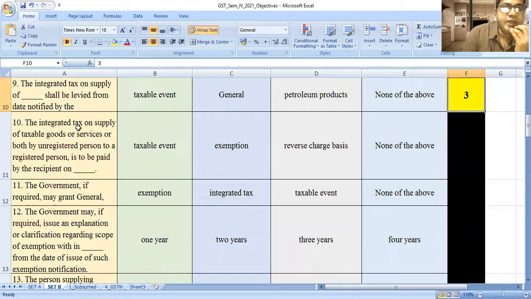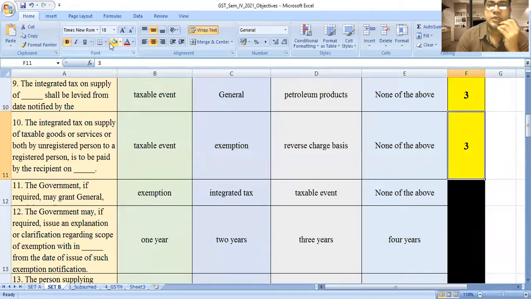Next, the integrated tax on supply of goods, taxable goods or services or both by an unregistered person to a registered person is to be paid by the recipient on dash. Option A, taxable event. Option B, exemption. Option C, reverse charge basis. Option D, none of the above. The answer is reverse charge basis.